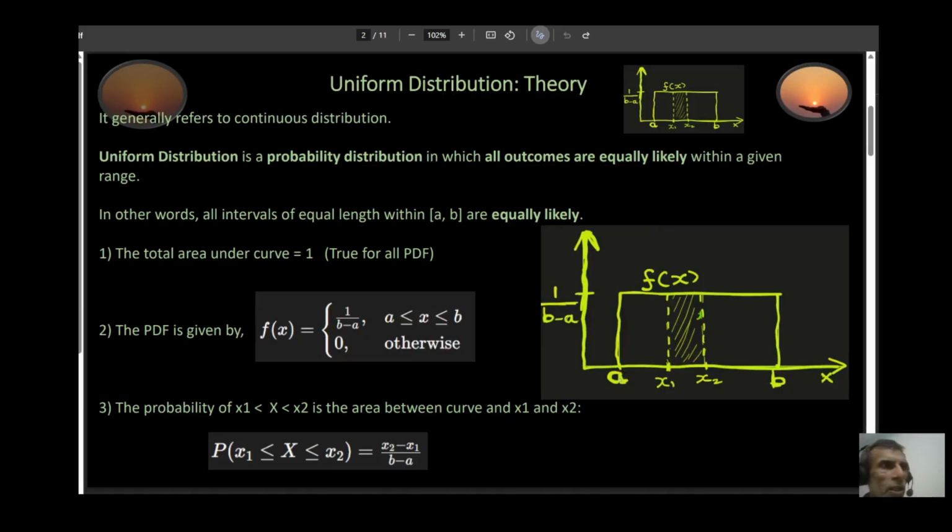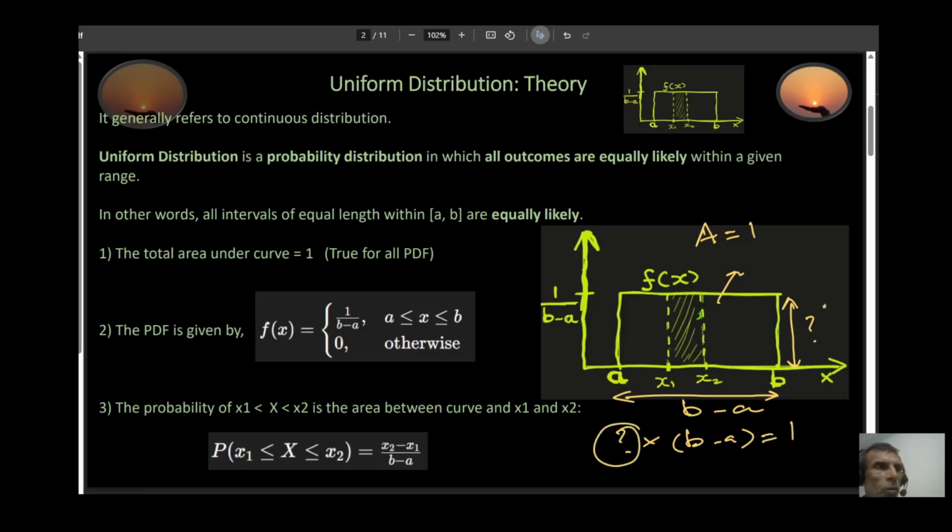The distance from here to here is b minus a. And I also know that my area equals 1. So what is this height? Well, multiply that height by b minus a, which is this right here, and that equals 1. You solve this, and the answer is 1 over b minus a. This is how I come up with this expression, 1 over b minus a. This is how this one comes about.